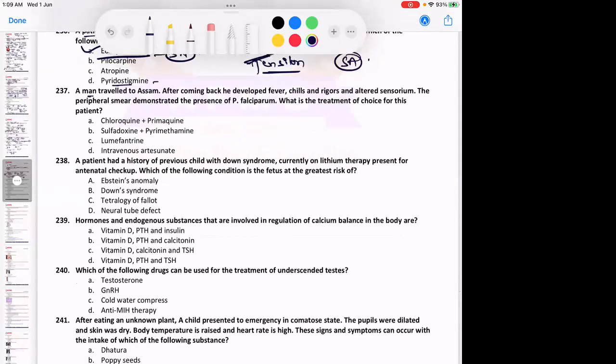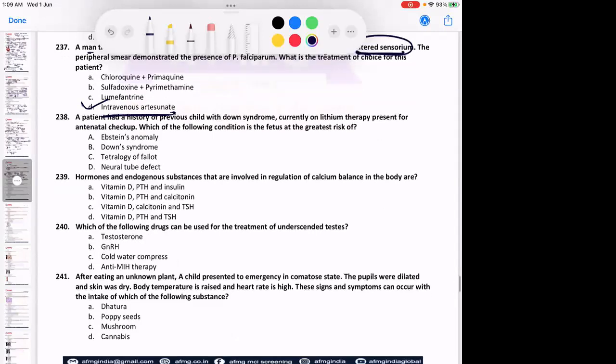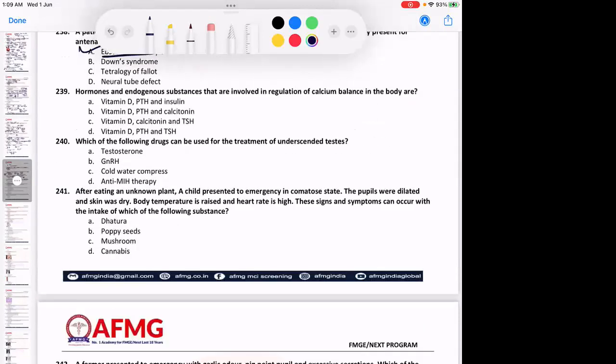A man traveled to Assam. It is the same one. Fever, chills, rigors, altered sensorium. So IV artesunate should be given in the patient. Okay? Again, cerebral malaria. Patient had a history of previous child with Down syndrome, currently on lithium. So it is again Ebstein's anomaly. Repeated questions here. Good. So here also, the substances maintaining calcium balance are vitamin D, calcitonin, and PTH.